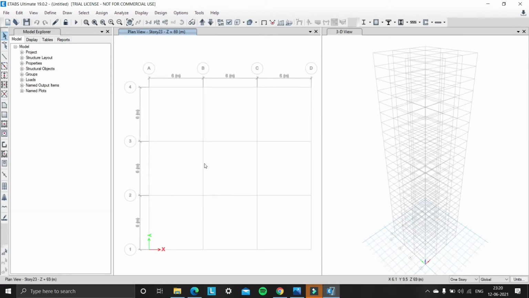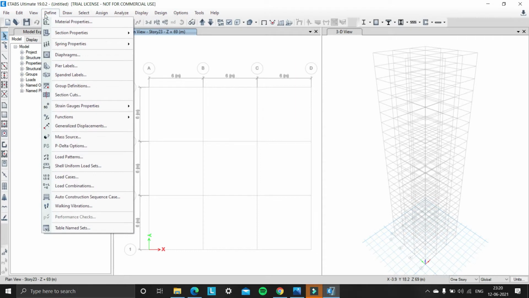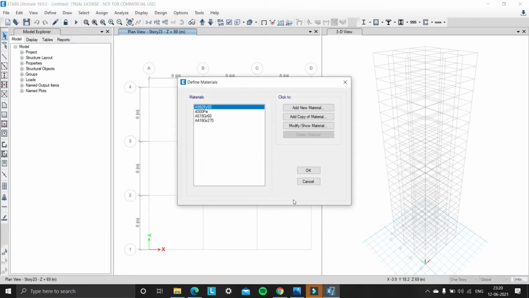So there are 2 tabs, plane view tab and 3D view tab. Under define, we need to define the material properties and section properties. First we will define the material properties. So we need to define M40, HYSD 500 and mild 250 rebars.